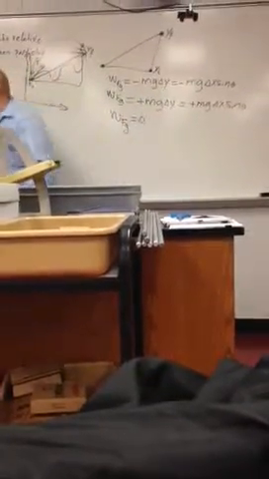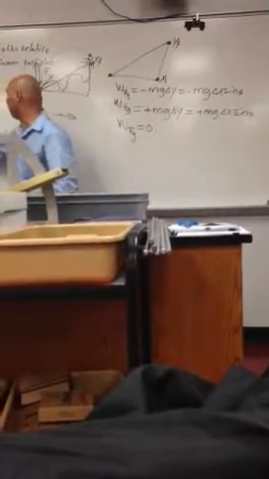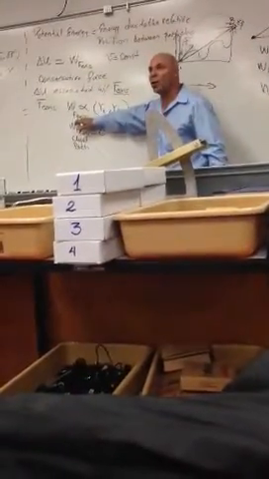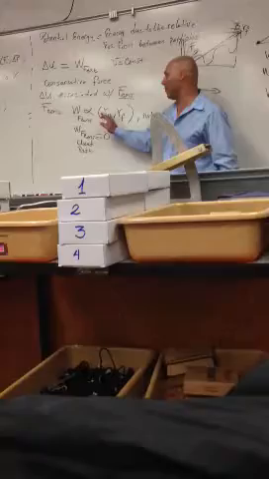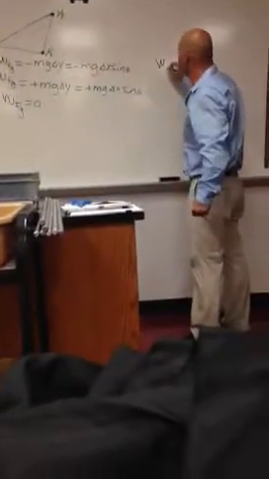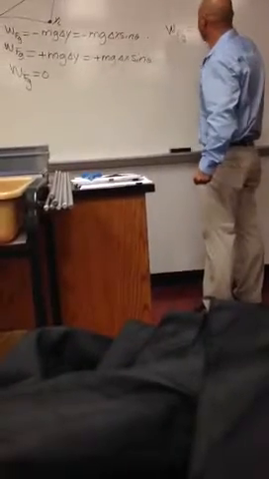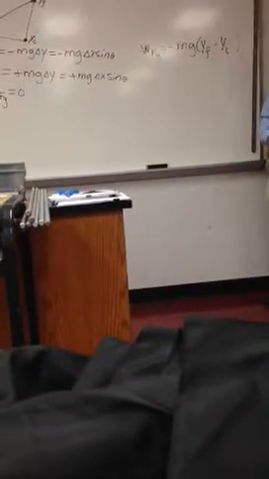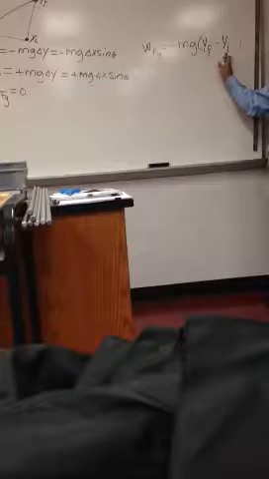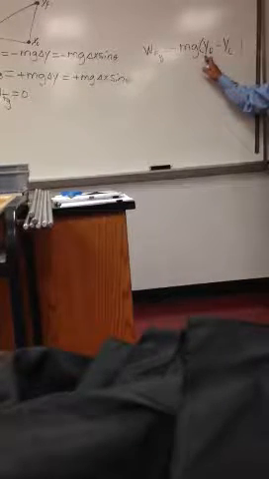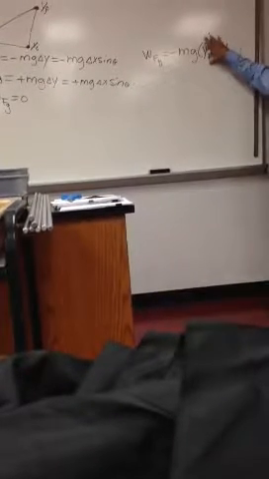As we said, the work done by a conservative force depends only on the initial and final position. So in this formula, negative mg times y final minus y initial, on what does the work done by the gravity depend? On the initial and final position. That's it, so the formula is very clear.